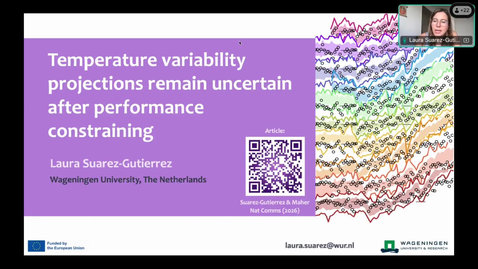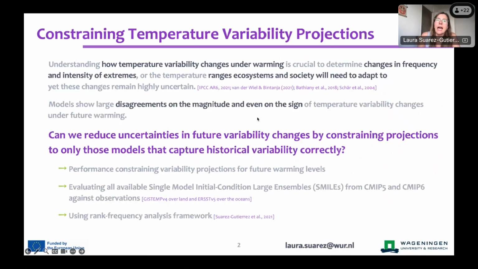Yeah, so today I will tell you a little bit more about temperature variability projections and whether we can constrain them to good historical performance. Understanding how this temperature variability changes with warming is quite crucial to determine how extreme events, their intensity and their frequency, might change in the future. And also things like the temperature range ecosystems and societies will need to adapt to with warming. However, these changes remain highly uncertain.